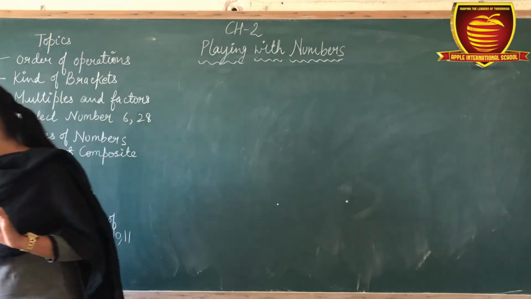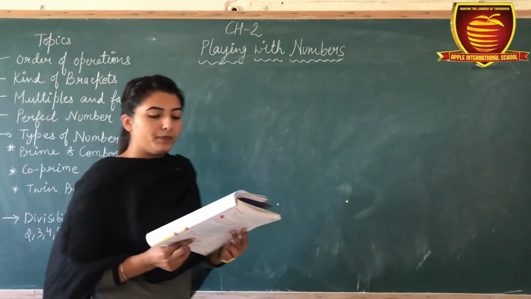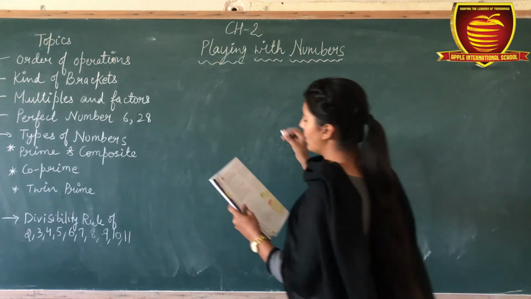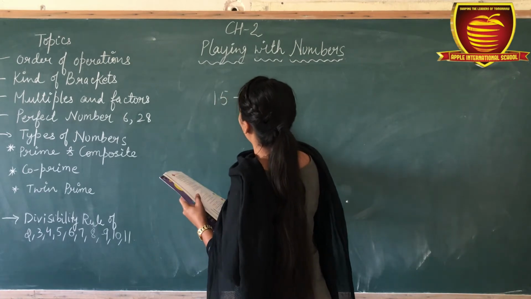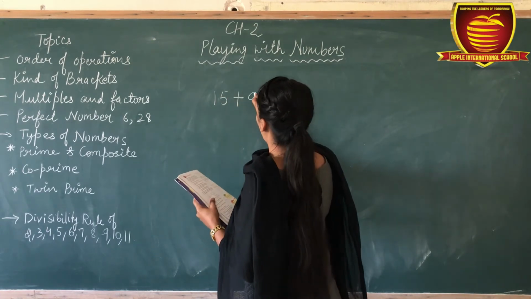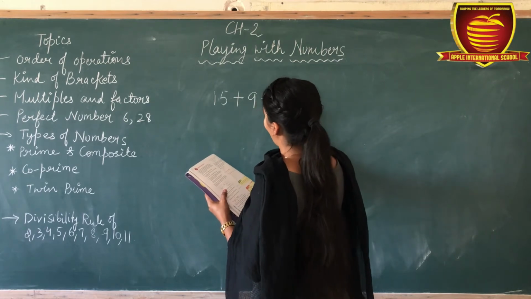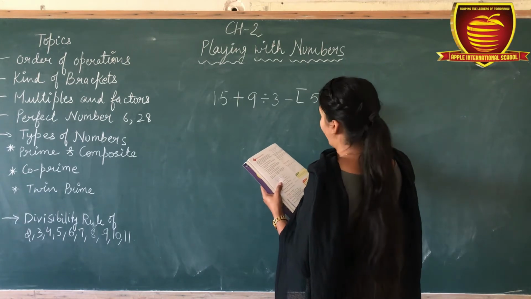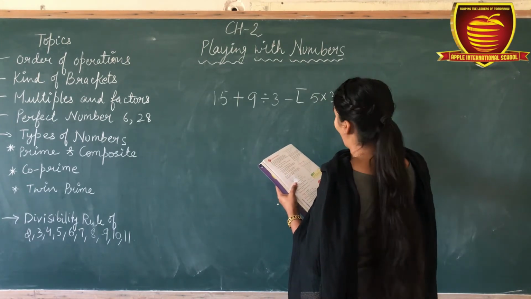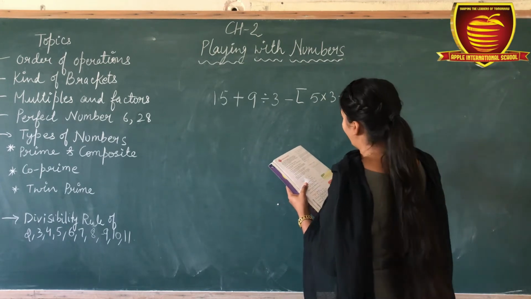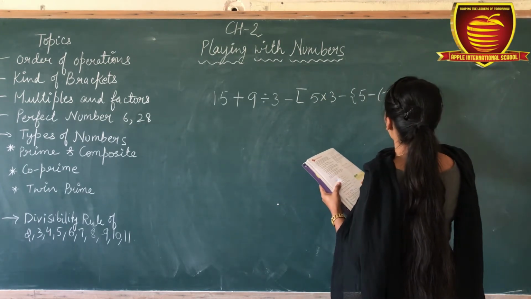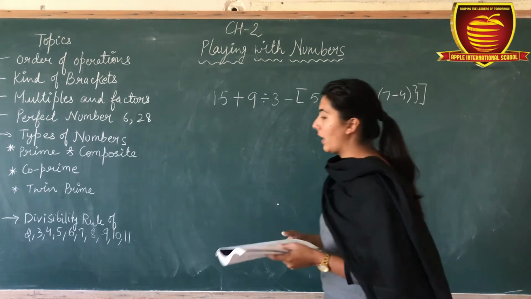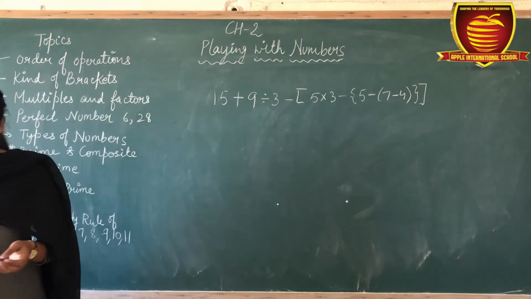Now I take one more example. One more example is 15 plus 9 divided by 3 minus bracket 5 multiplied by 3 minus curly bracket 5 minus 7 minus 4 curly bracket square bracket. Okay, now solve this.